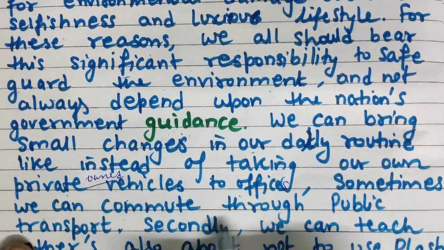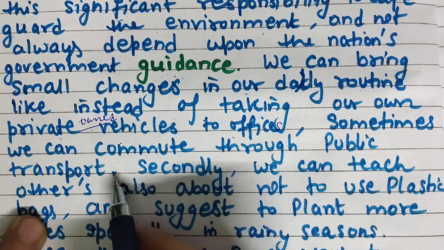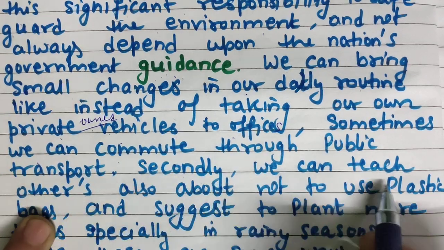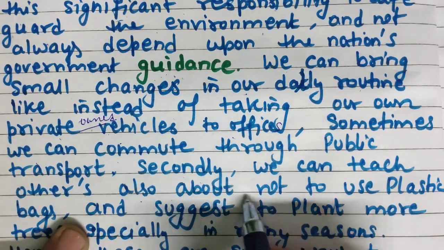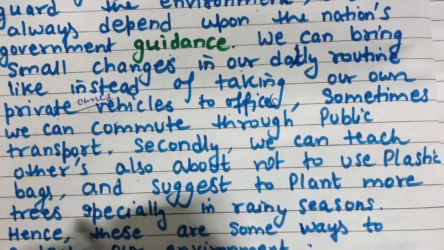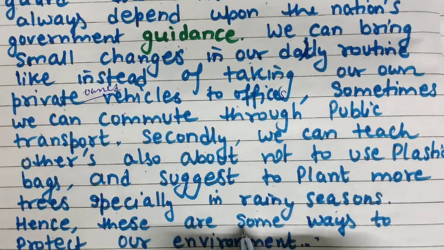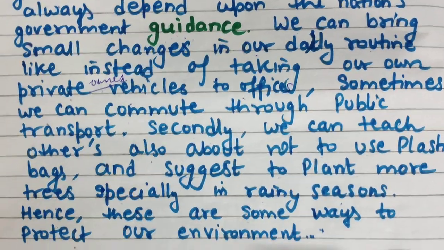Sometimes we can commute through public transport. Okay, so these are examples I am just explaining side by side. Secondly, we can teach others not to use plastic bags and suggest planting more trees, especially in rainy seasons. Hence, these are some ways to protect our environment.